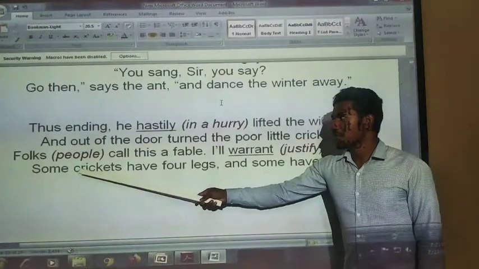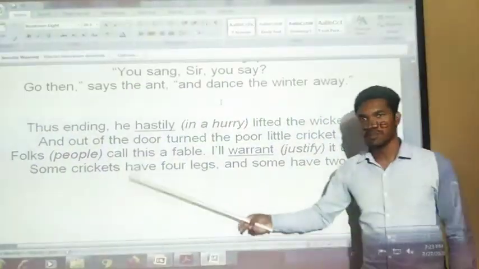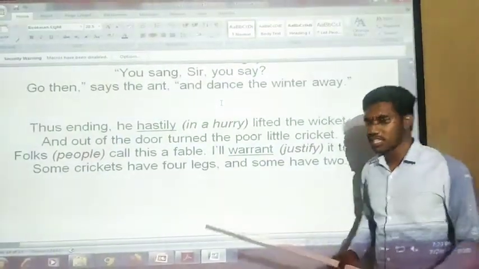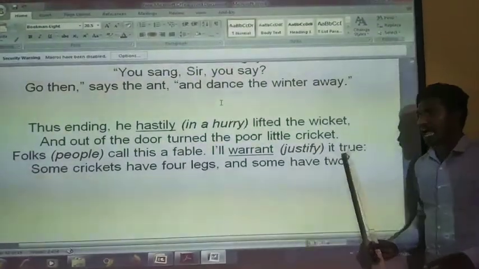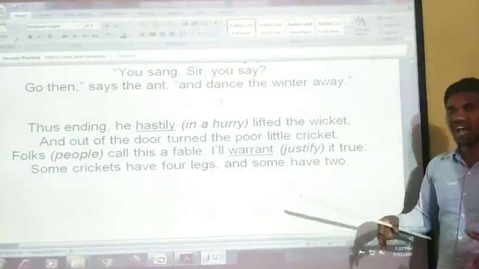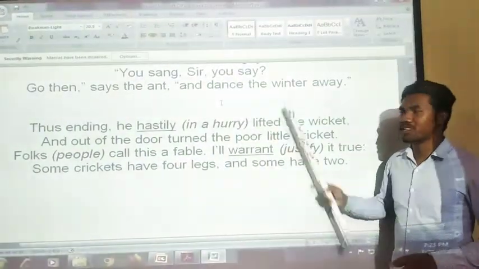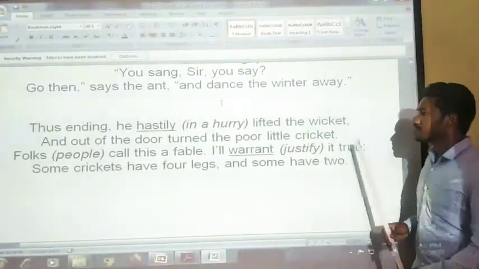Now let us see. Fox calls this a fable. Now Fox means only sad people. Say this one as a fable. Okay, say this fable. I will warrant it true, and I will justify it. Okay, and also I will tell this: it is true that it is a fable. This poem is a fable because it gives us a lesson.